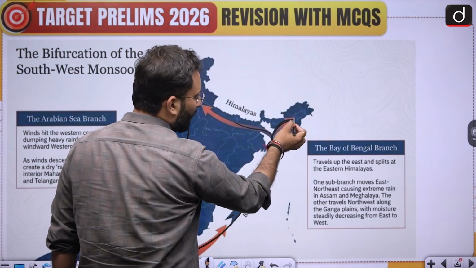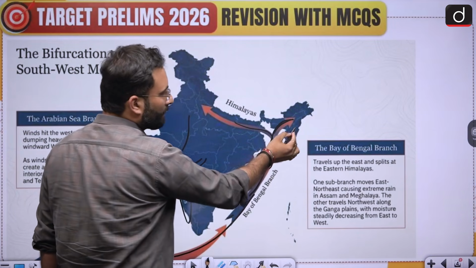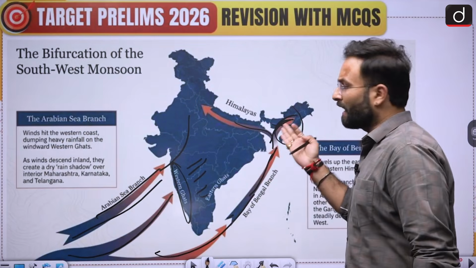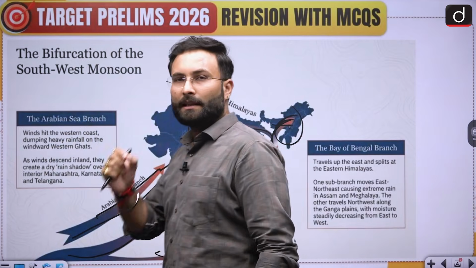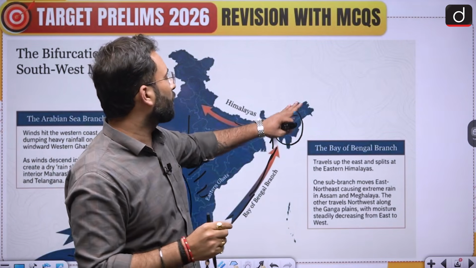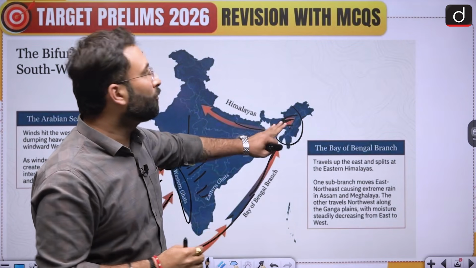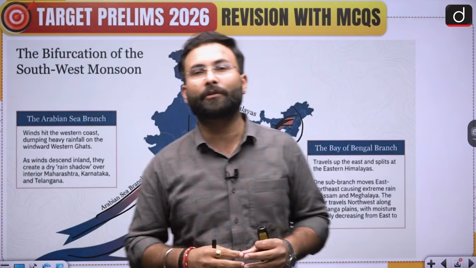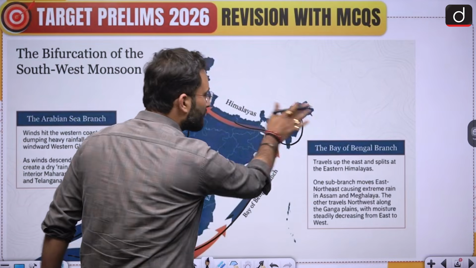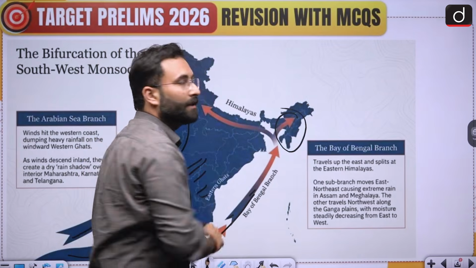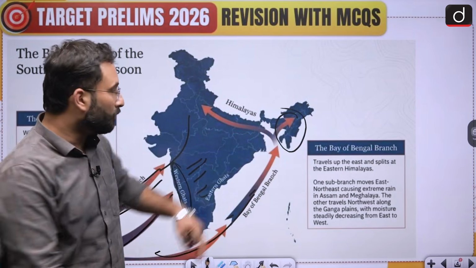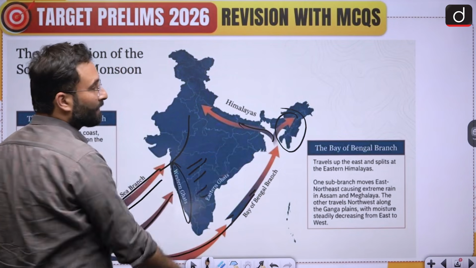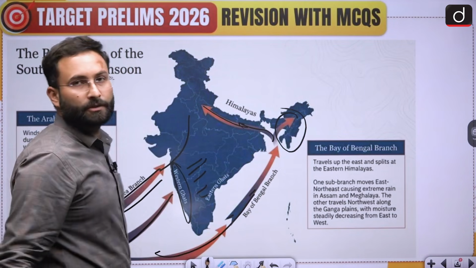This is the one part which, since it has moisture from the Bay of Bengal, hits the hills around Garo, Khasi, Jaintia, etc., and brings the rain over here. You must be seeing areas like Mawsynram, Cherrapunji, etc. These are among the wettest areas in India. So that is why this area receives heavy rainfall from the Bay of Bengal branch. Now, this is the second sub-branch of this branch, that is going into the northern plains. Okay.